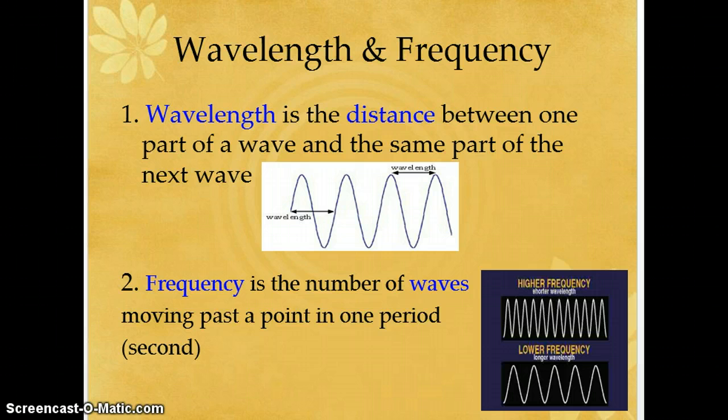Take a look at the diagram to the right. The top wave has a higher frequency because it has a shorter wavelength. The bottom wave has a lower frequency because it has a longer wavelength.